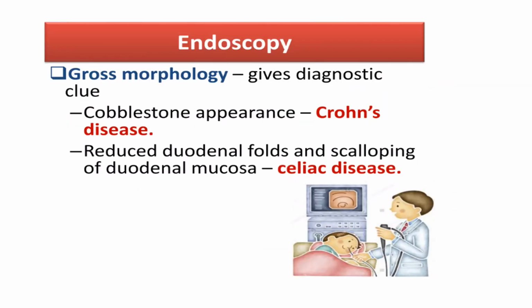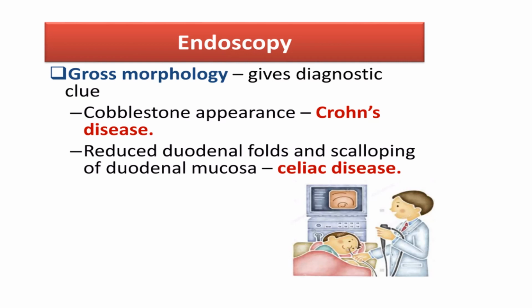If other investigations are not giving us any clue or are inconclusive, then we should go for endoscopy, which is an important part of the GI evaluation. Endoscopy will give us the duodenal biopsy that will tell us whether there is any evidence of celiac disease or malnutrition or Crohn's disease.